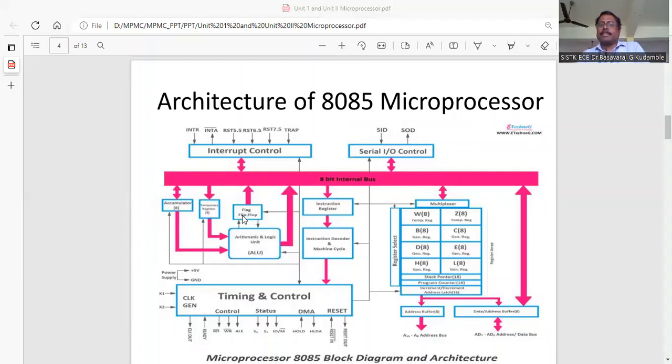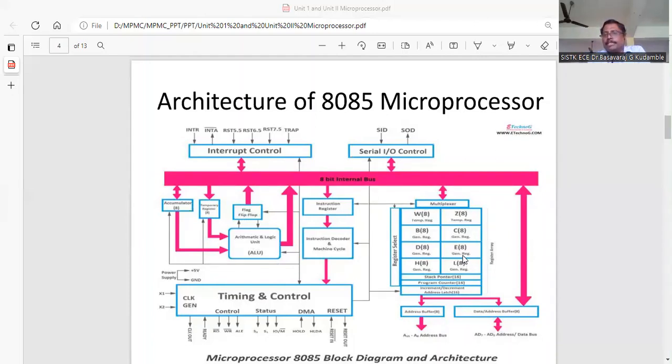There is also a flag register. Depending upon the result, the status of the result will be reflected in the flag bits. As we know, there is the zero flag, carry flag, sign flag, and parity flag. According to the result, these flag bits change state, either 1 or 0. If all bits are 0, for example, then the zero flag becomes 1. If a carry is generated during addition at the MSB bit, then the carry flag becomes 1. Like this, that is the function of the flags.